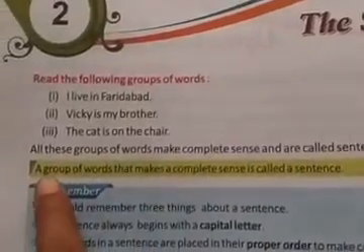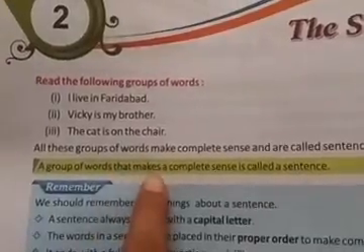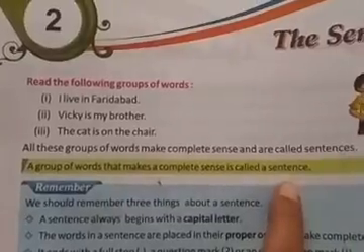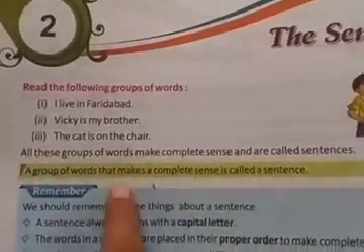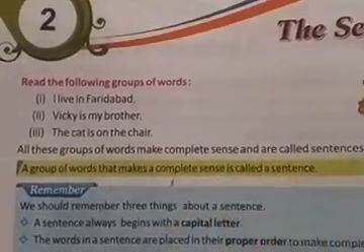What is a sentence? A group of words that makes a complete sense is called a sentence.